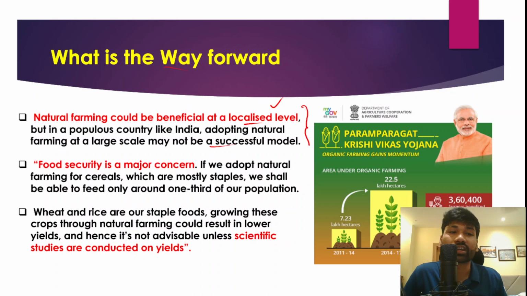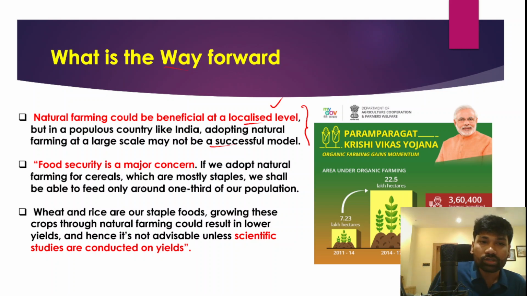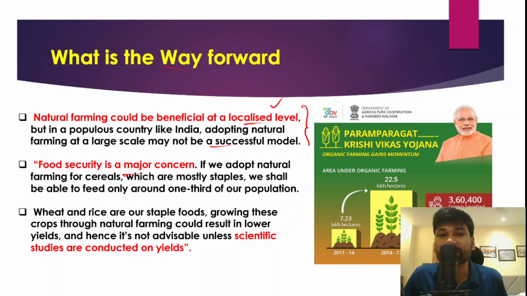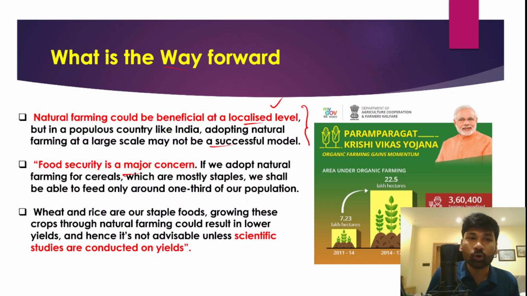In order to avert that sort of economic crisis, the experts have been suggesting that natural farming as a model would not be conducive for India, because food security is a major concern. If we adopted natural farming for cereals, which are mostly staples, we would be able to feed only around 1/3 of India's population.